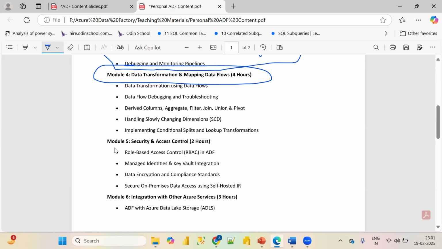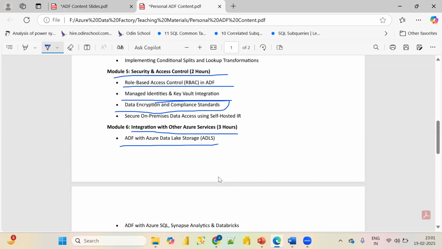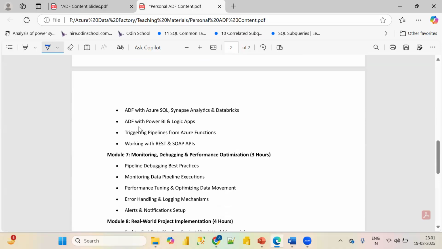Now our fifth module will be regarding security and access control, like what is RBAC in Azure Data Factory, managed identities, Key Vault integration, how data encryption and compliance standards work, and how we can secure on-premise data using self-hosted IRs. After that, we will integrate Azure Data Factory with other services like Azure Data Lake Storage. Then we will see how we can interact with Azure SQL, Synapse Analytics, and Databricks.